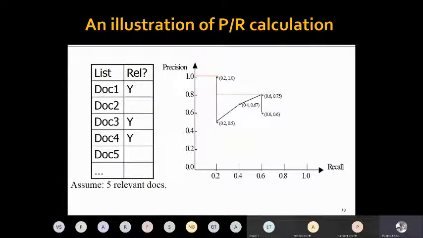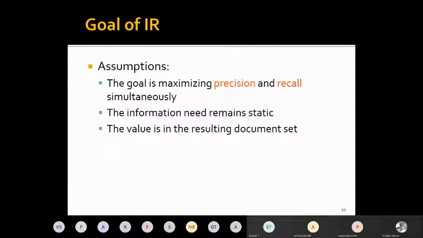Because, as I was saying, a similar concept is also used to evaluate the accuracy of classification. The goal is to achieve high precision and high recall, but that is challenging.